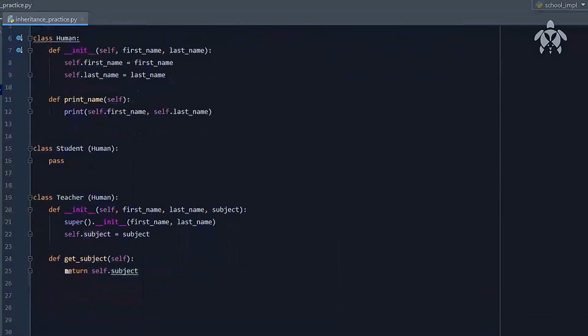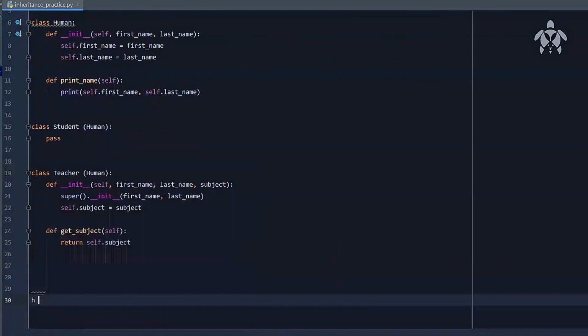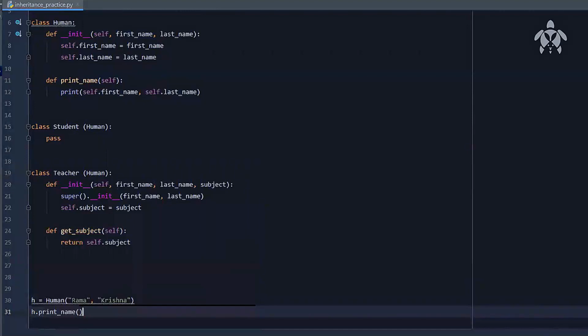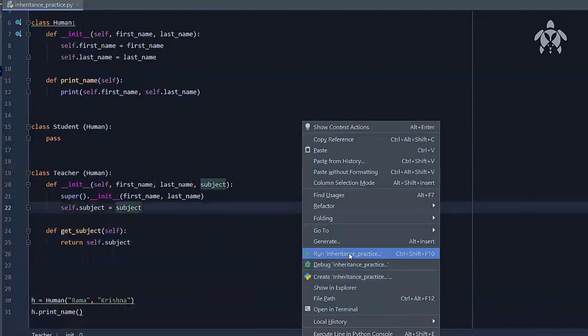Let us say I've got a code like this. I'm writing H equals human. Now human requires the first and last name, so let us go ahead and give that. Let's say the first name is Rama, and the second name is, let's say, Krishna. If we go like H dot print name, you'll be able to see that it is ultimately printing Ramakrishna.